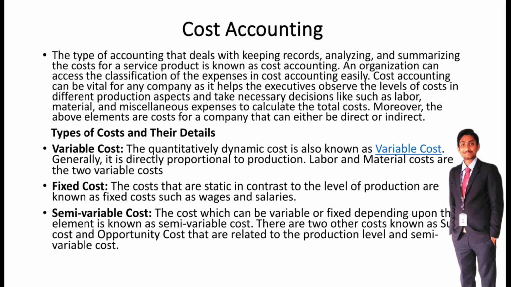Moreover, these elements are costs for a company that can be either direct or indirect, so it will be a direct impact or an indirect impact. So cost accounting will record, analyze and summarize the total cost of the product.